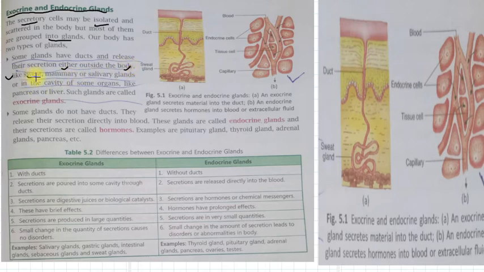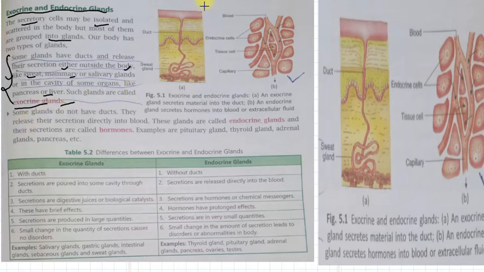Sweat glands secrete sweat, mammary glands secrete milk, and salivary glands in our mouth secrete saliva, right? Or they may release into the cavity of some organs like the pancreas or liver. So these glands are called exocrine glands. So here is the definition of exocrine glands, right?